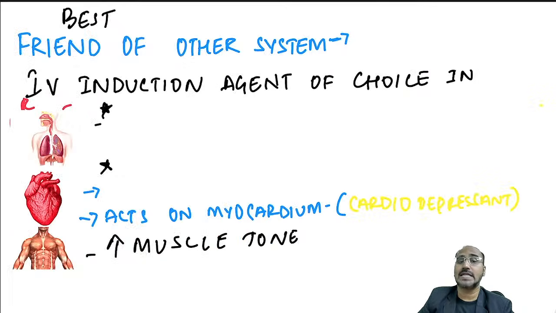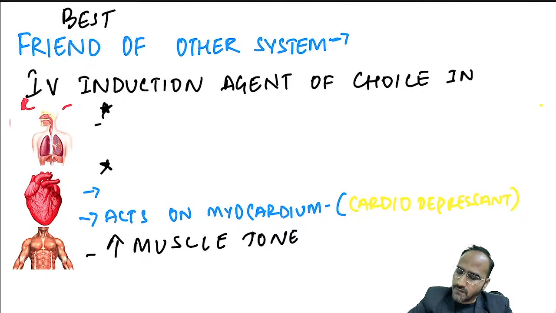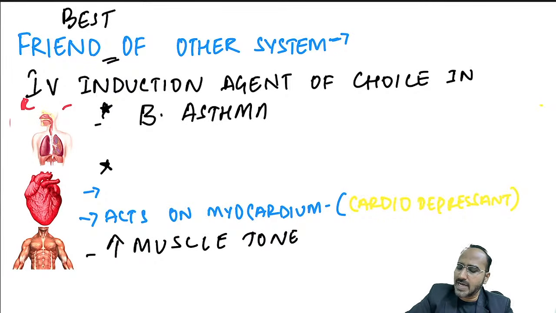Now, regarding ketamine, what you need to remember is the effect of ketamine on various systems. Ketamine is the opposite of thiopentone. Thiopentone was the best friend of CNS, enemy of others. Ketamine is the worst enemy of CNS and best friend of other systems. As it is the best friend of other systems, take respiratory. It can be used as an IV induction agent of choice in bronchial asthma. Why? Because it has a bronchodilatory effect.